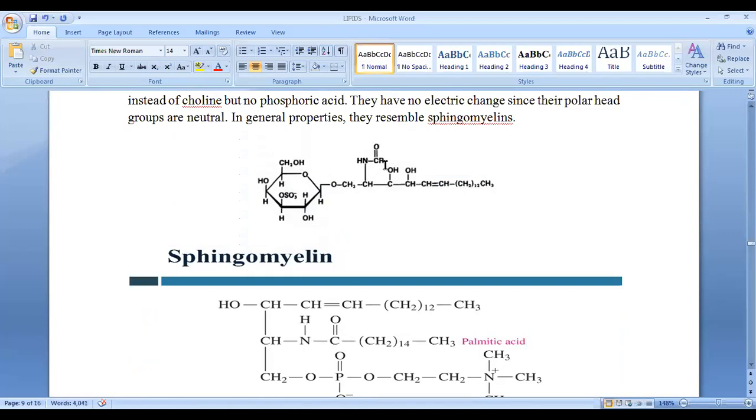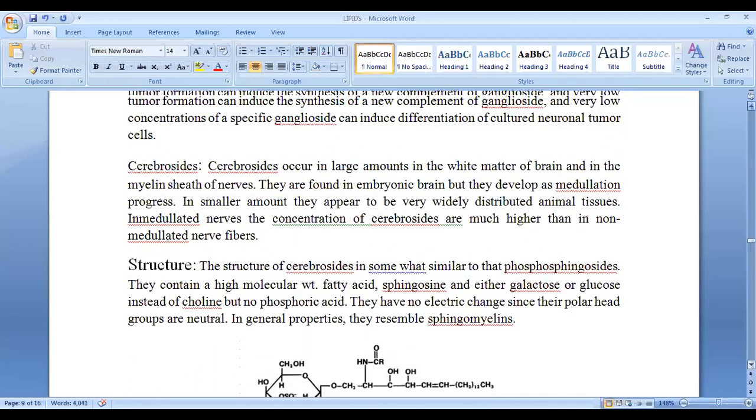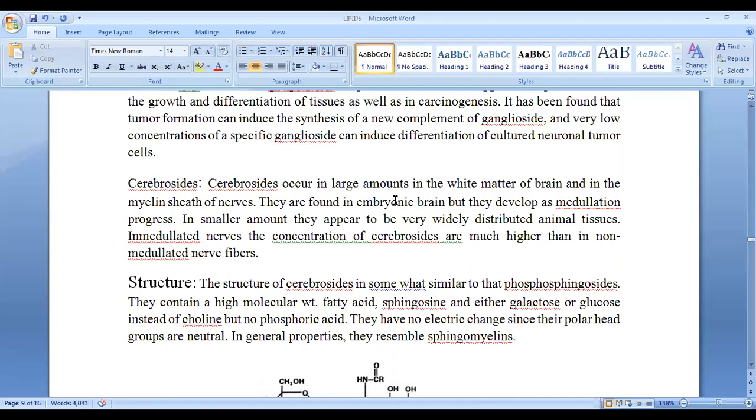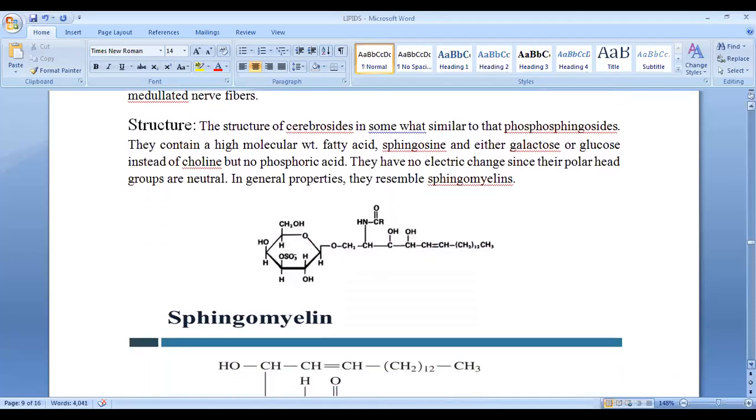Okay, and here normally, like I said, there is a fatty acid. In the case of cerebroside, the name of the fatty acid is cerebronic acid. Okay, and you can see this glycolipid is important for our brain development. This cerebroside is present in our brain. As it is present in our brain, you can see cerebroside occurs in large amounts in the white matter of the brain and in the myelin sheath of nerves. This is why for our brain development we need galactose. And do you know what is the source of galactose in our food?